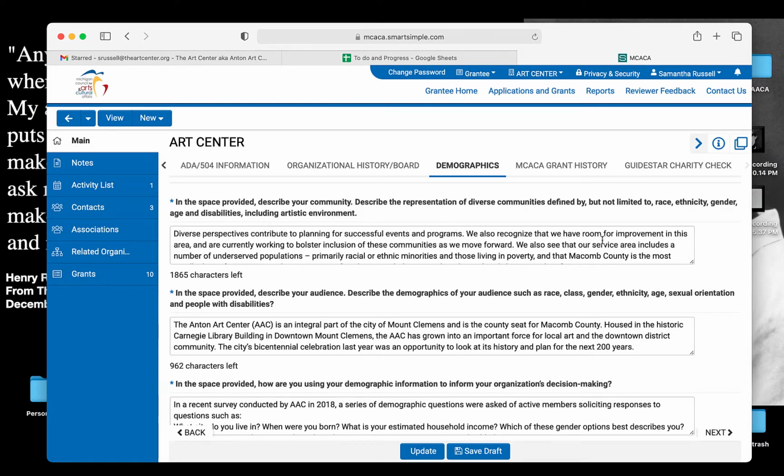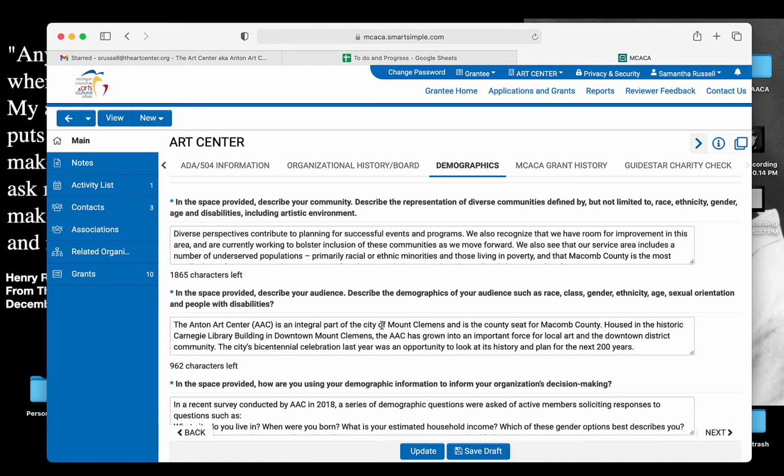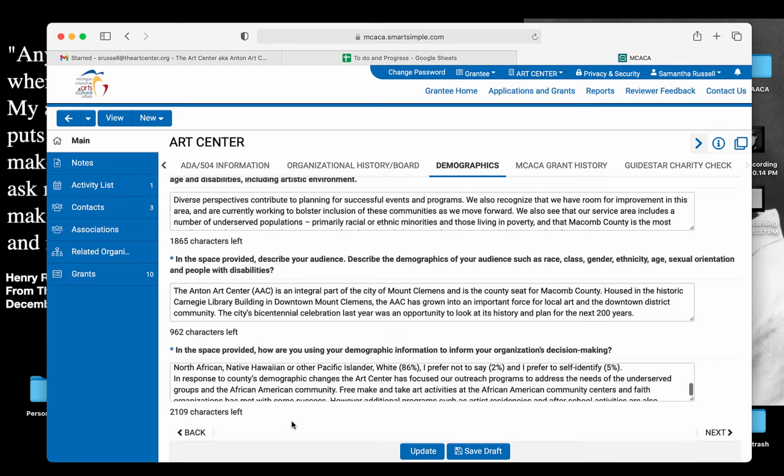When you have fill-in boxes like we do here in our demographics, I suggest using a separate word processor. That way you can save the information and work on it as you go, and it won't get lost if you type a whole lot. You can see a character count below the boxes of how much you have left. They give you a considerable amount of space to type in all of this information.